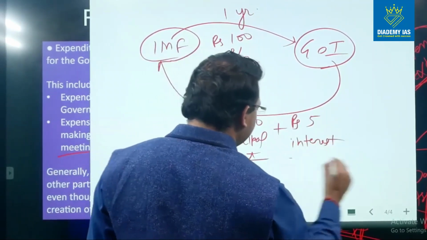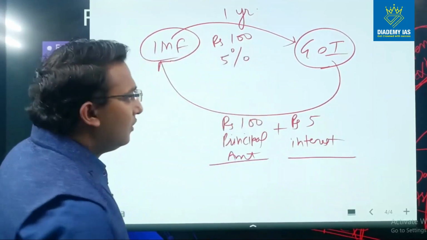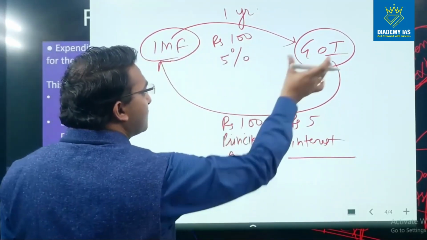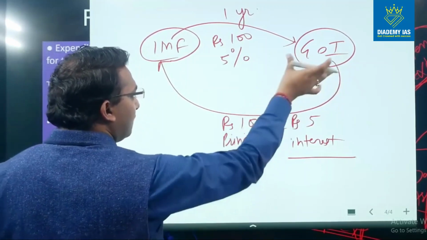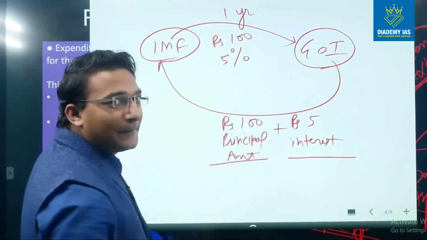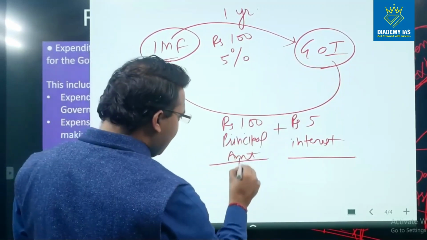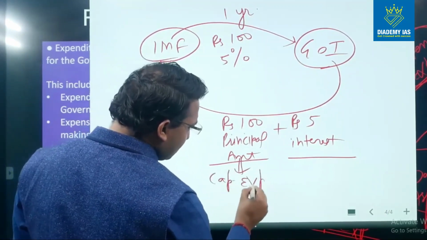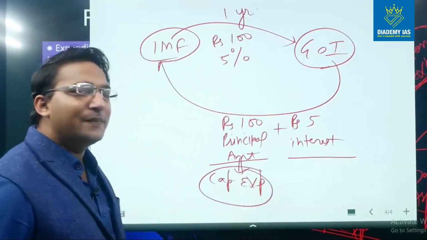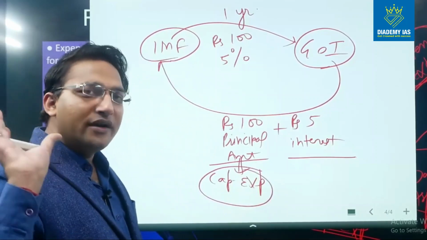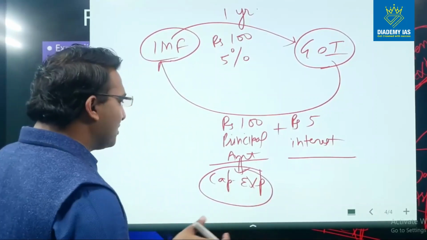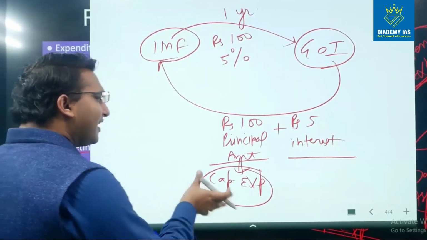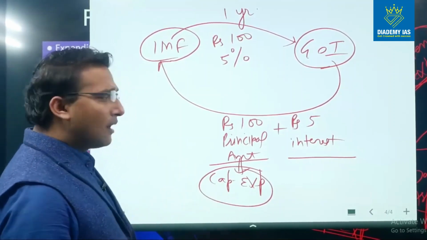Now please tell me, this 100 rupees which is paid by the central government, is this a revenue expenditure or a capital expenditure? This is a capital expenditure. Although I have not yet discussed capital expenditure, in the starting we already did the foundational discussion with some examples. This is a capital expenditure because this is impacting the asset and liability.